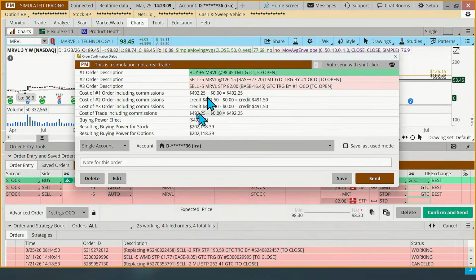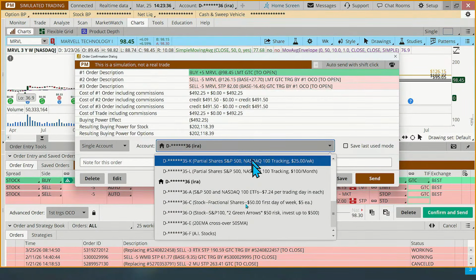And then we want to review the order. Buy 5 shares there. We're going to buy half our position, half of that $1,000 allocation. And then we have a target at 126. Why a target in this case? Just because this market, this AI sector, tends to be a little bit more volatile. If it goes up there and hits the target, we'll take some profit up there, okay? The stop here is just simply based on our rule set.